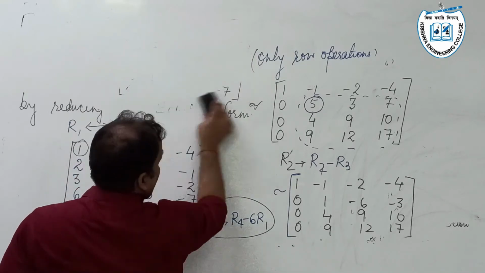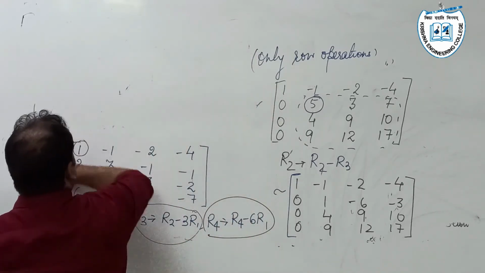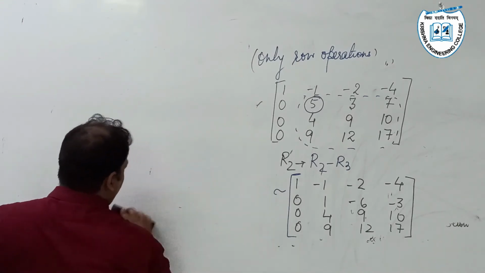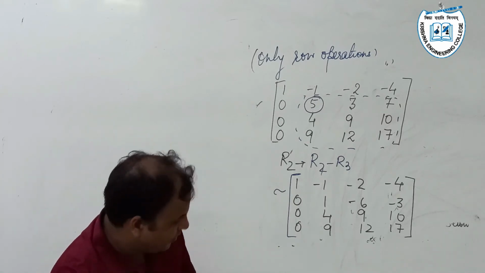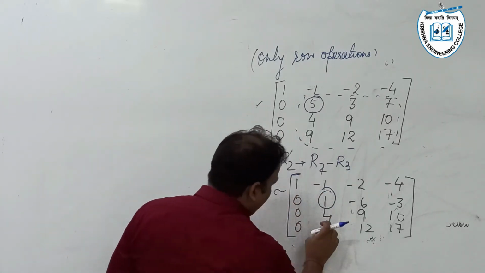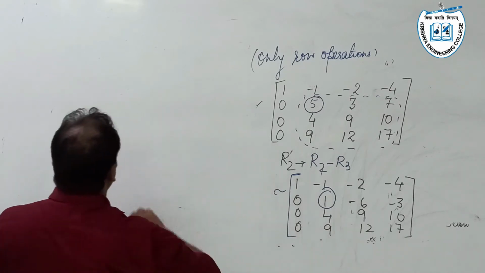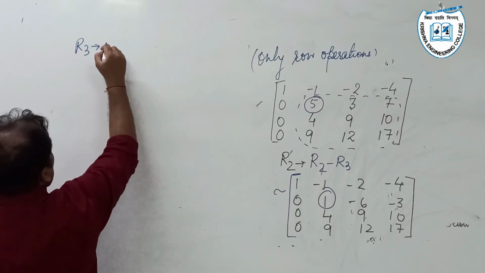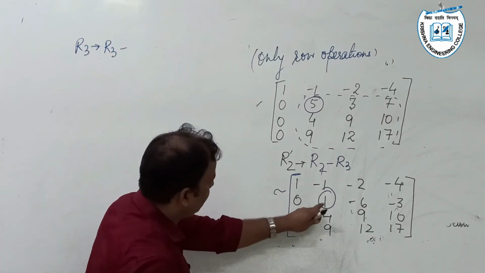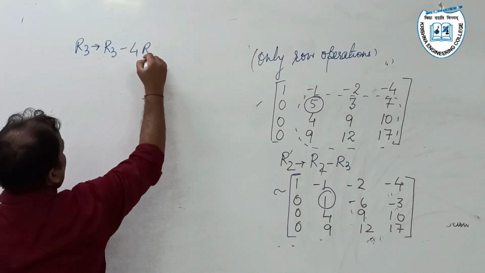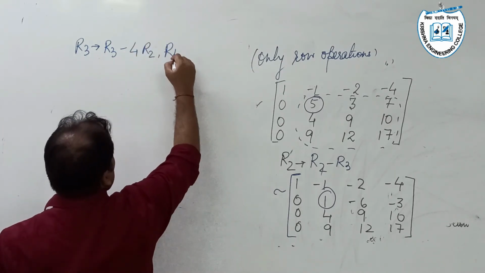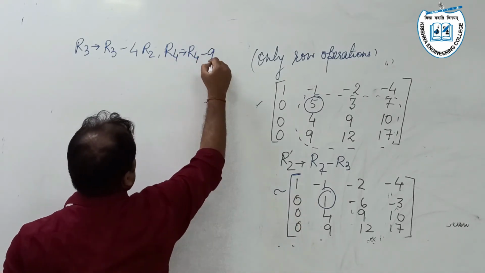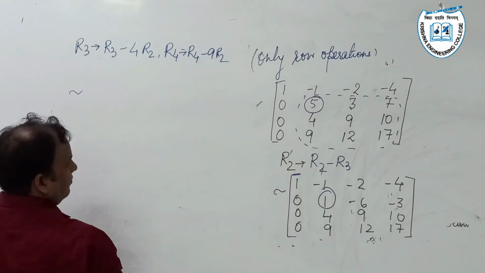Next, make all the elements below this pivot equal to 0. That is, we have to make these two elements equal to 0. This is our new pivot. We have to convert these two to 0. For this, we are using a very elementary transformation: R3 minus 4R2 and R4 minus 9R2.